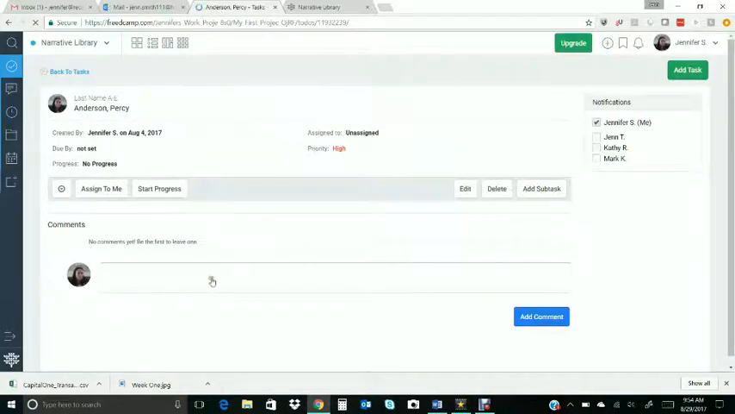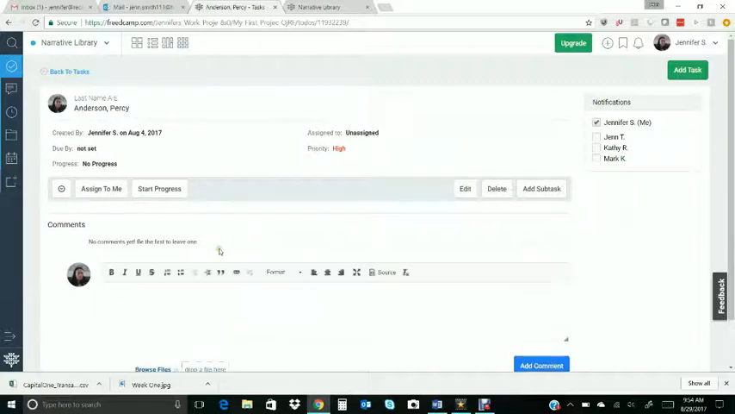Okay, so once it pops up, it's going to show you a lot of different information. So up here you can see when it was created, you can see if it's assigned, the priority, the due date, and then where it is in the process. You're able to assign a due date if you like. We're not going to impose one on you, so this is purely just for your own goal.